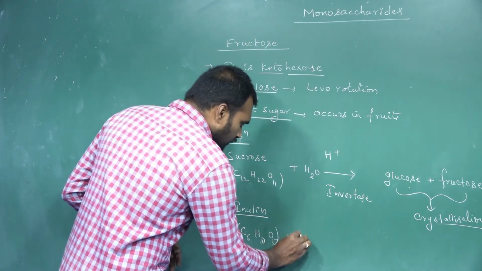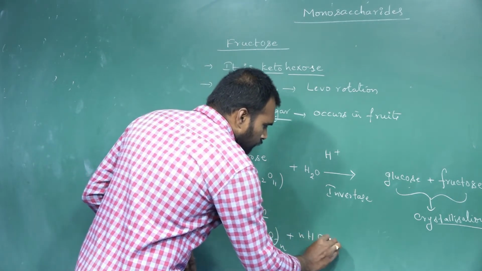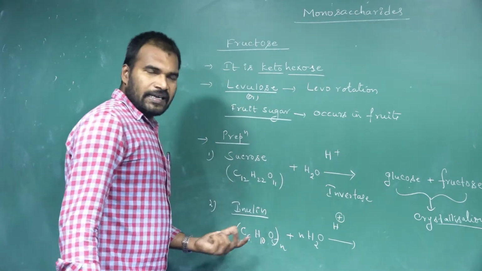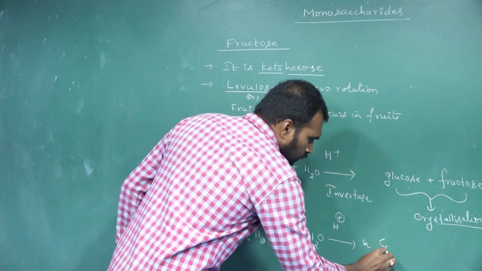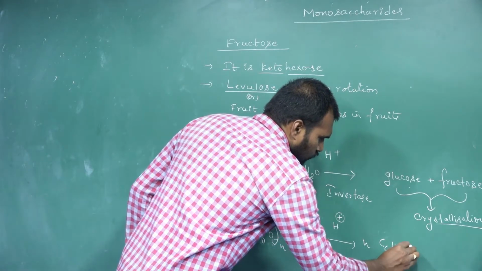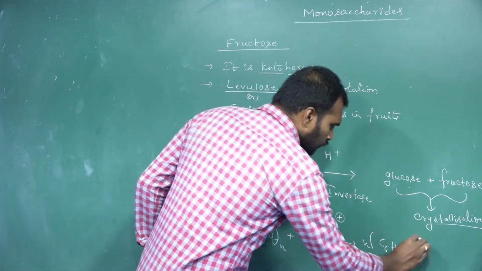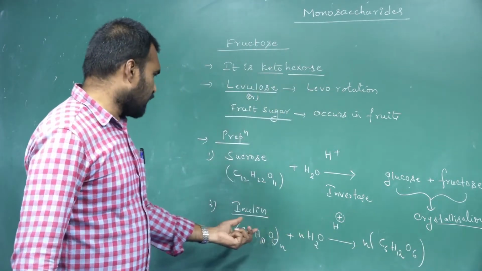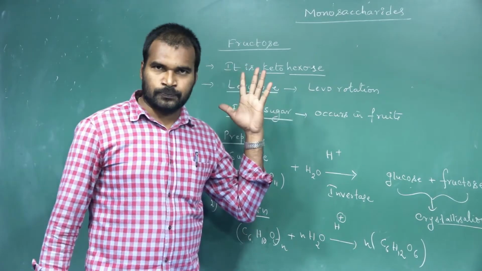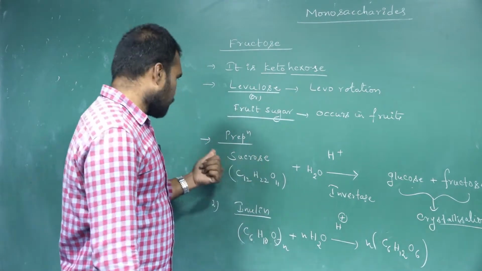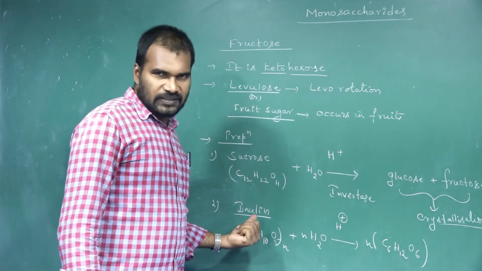This on hydrolysis, taking n moles of water in the presence of acidic media, we will get n moles of fructose, C6H12O6. So this is the second method of preparation of fructose. Simply, we can prepare fructose in two ways: one is from a disaccharide, another is from a polysaccharide.